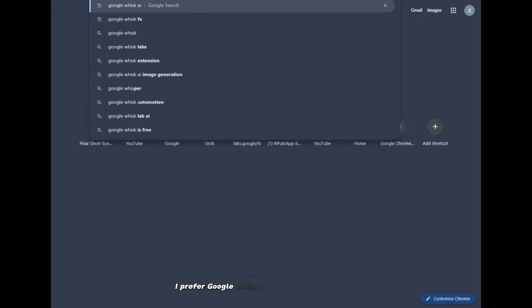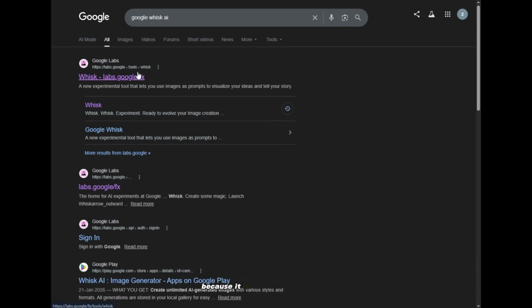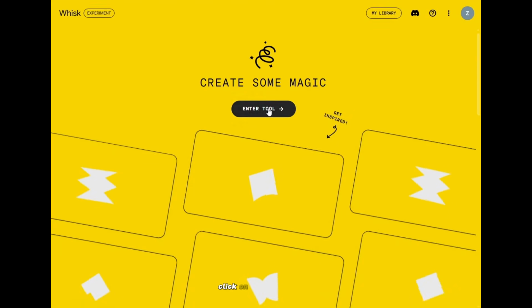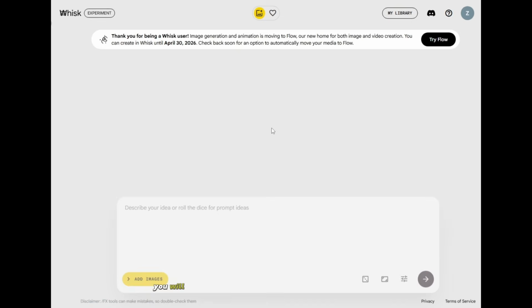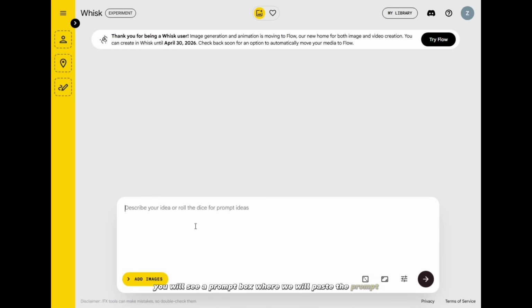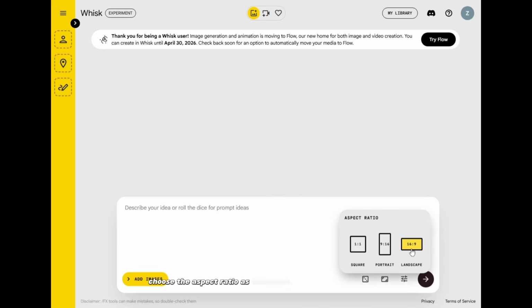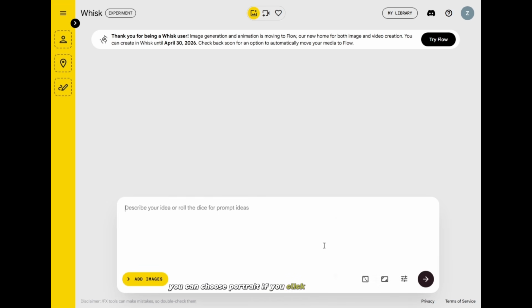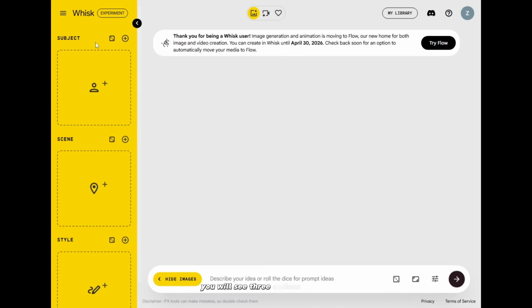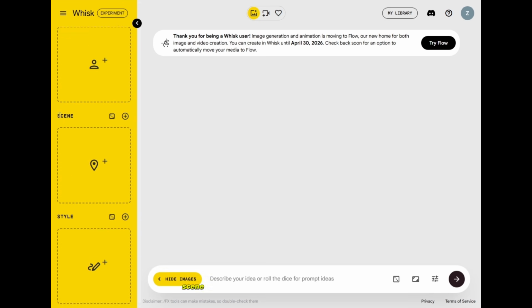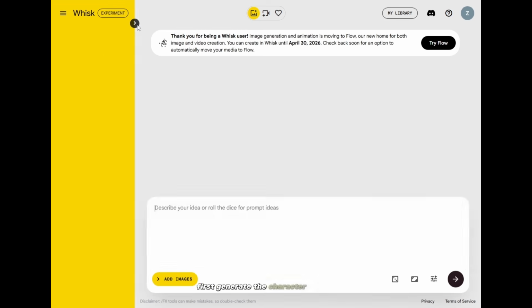I prefer Google Whisk for character generation because it is free and easy to use. Click on Enter Tools. Here you will see a prompt box where we will paste the prompt to generate the character images. Choose the aspect ratio as landscape for YouTube, long style videos. If you want to generate YouTube Shorts or Instagram Reels, you can choose portrait. If you click on Add Images, you will see 3 options: subject, scene, and style. We will explore these later. First, generate the character images.